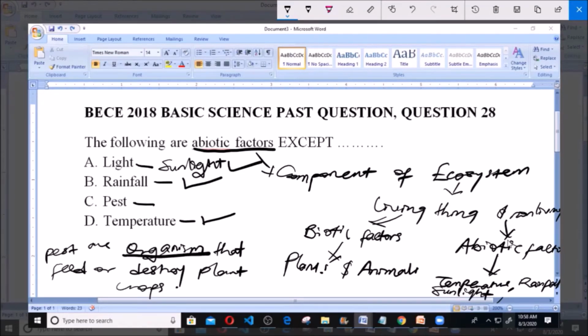Pests are organisms, meaning that pests are living things. And like we said, living things are the biotic factors. So C here is pest, and pest is a living component, not a non-living component. So pest is not an abiotic factor. Our answer here is C, pest.